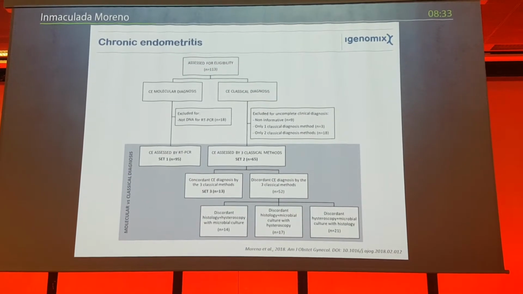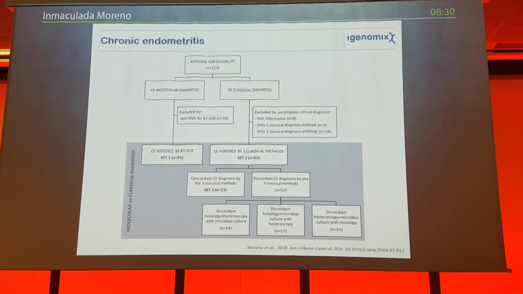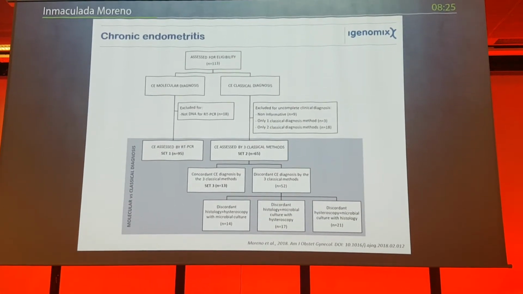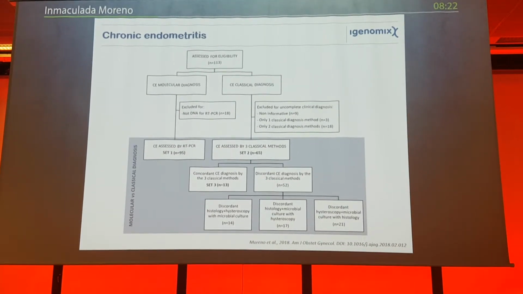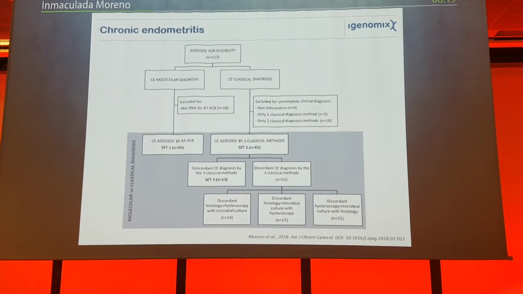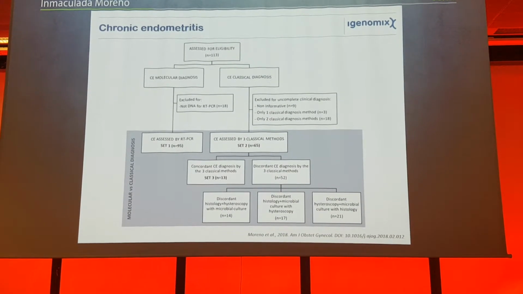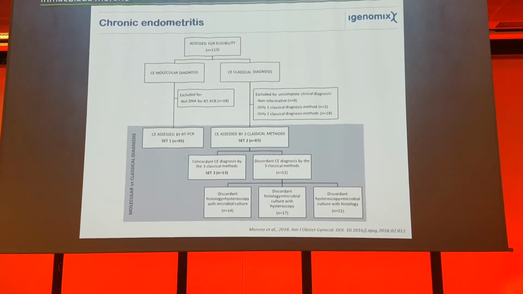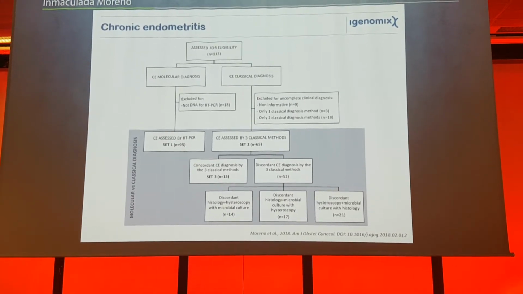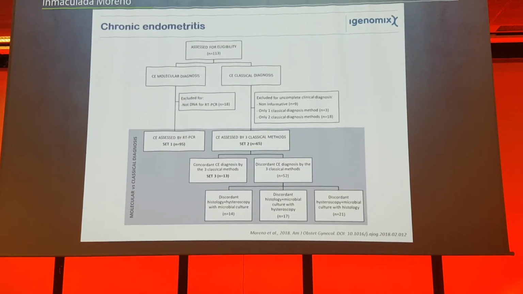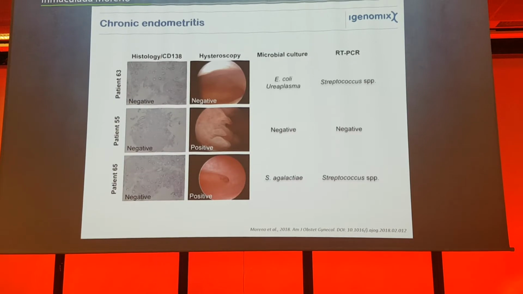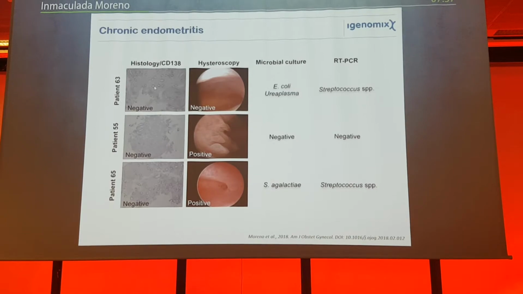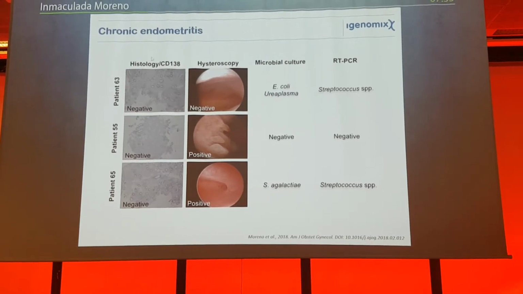At iGenomics, we were doing molecular diagnosis, either using RT-PCR or 16S sequencing, and in his part he was doing histology, hysteroscopy, and microbiology. All the analyses were blind for all the participants. At the end of the study, when we had all the samples analyzed, we put everything on the table and we started to see the concordance between the different methods. And we were very surprised to see that we had every different case. These are some examples, but I can show you some more.